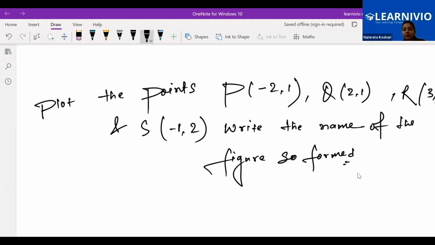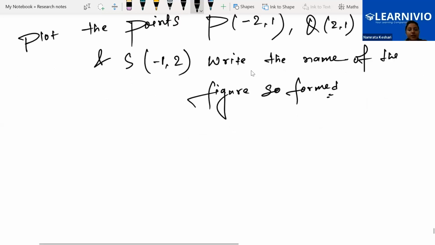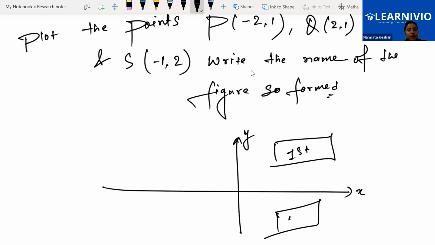Anam, will you be able to do it? Yes, ma'am, I will try. Please do try. We just have to locate all the points. Will (-2, 1) be in the first quadrant? Which quadrant is this, and which is this? Fourth quadrant. So I can see you already know the basics. You will be able to do this question.